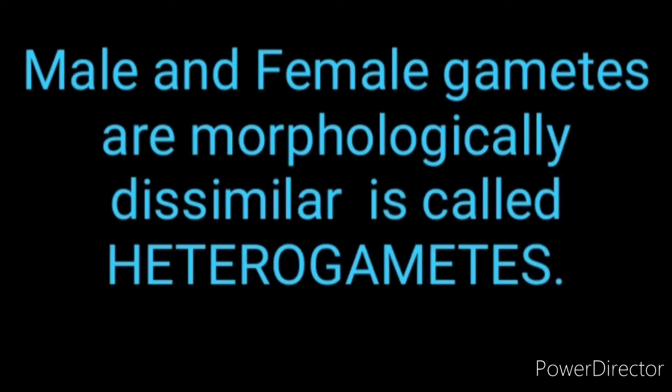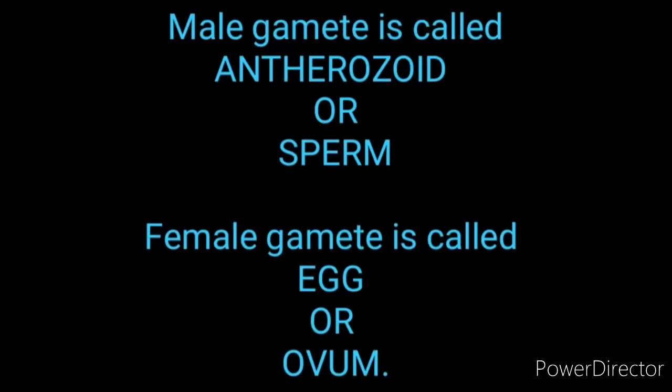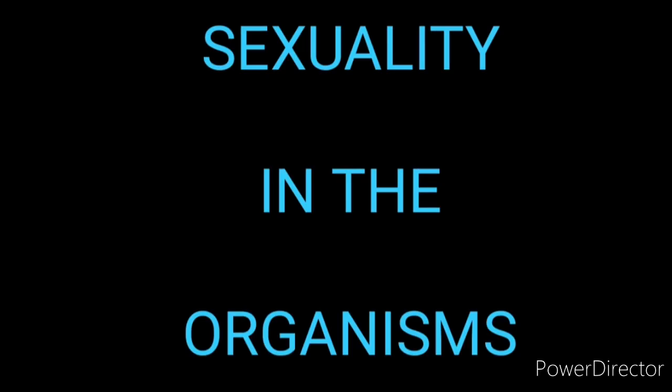Then heterogametes are morphologically different, or dissimilar in structure, male and female gametes. The male gamete is called antherozoid in plants or sperm in animals. The female gamete is called egg in plants, ovum in animals.